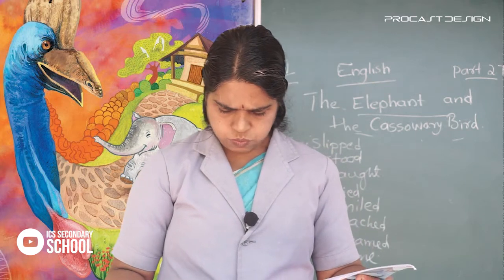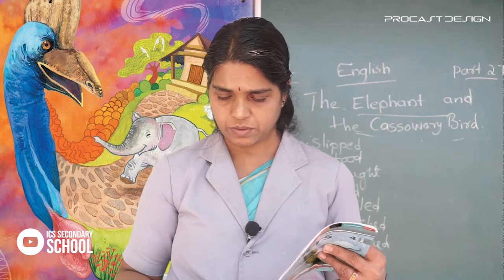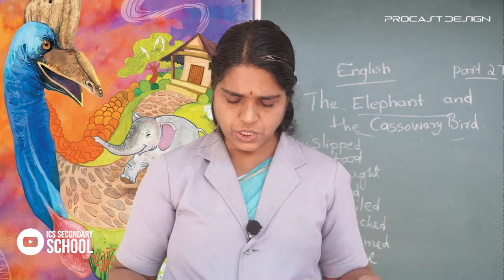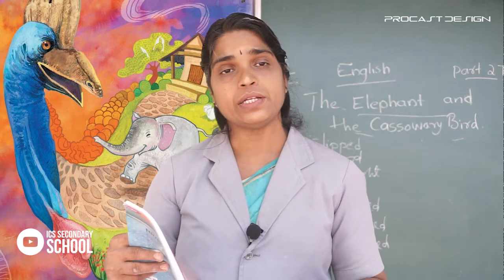Then listen and speak. You should label these pictures when I am reading. Okay, listen here. Elephants are the largest animals on land. There are two species of elephants, the African elephant and the Asian elephant. The African elephant is larger than the Asian elephant.